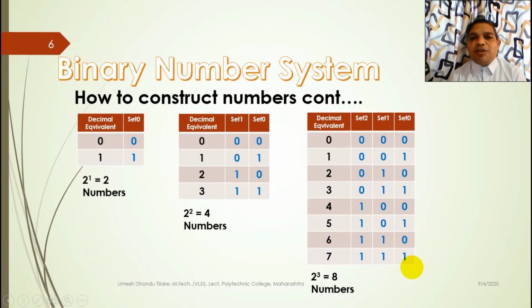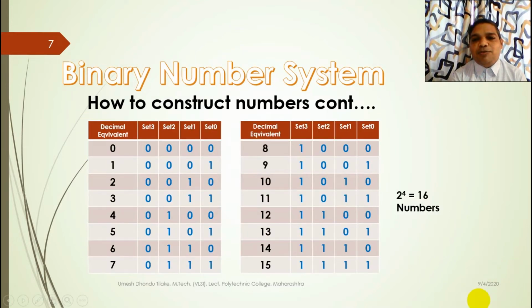And the other method, which feels easy to students, is to write the numbers alternately. In set 0 the digits are written alternately. In set 1 digit 0 is used 2 times, digit 1 is used 2 times, digit 0 is used 2 times, digit 1 is used 2 times. In set 2 digit 0 is used 4 times, digit 1 is used 4 times. This is how we can write numbers in the binary number system. Now let us see, when we use set 4, how can we write the numbers.